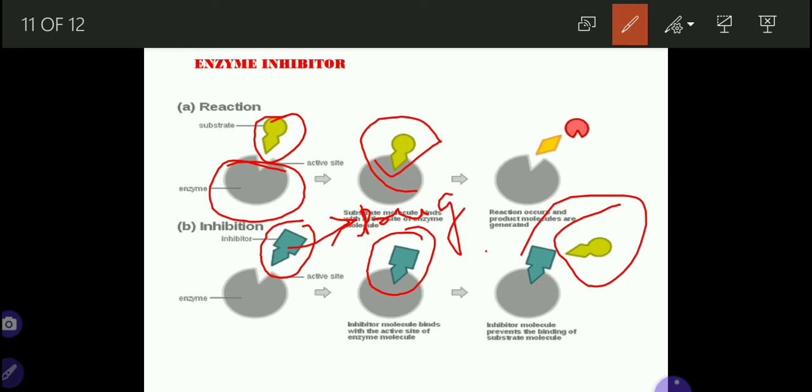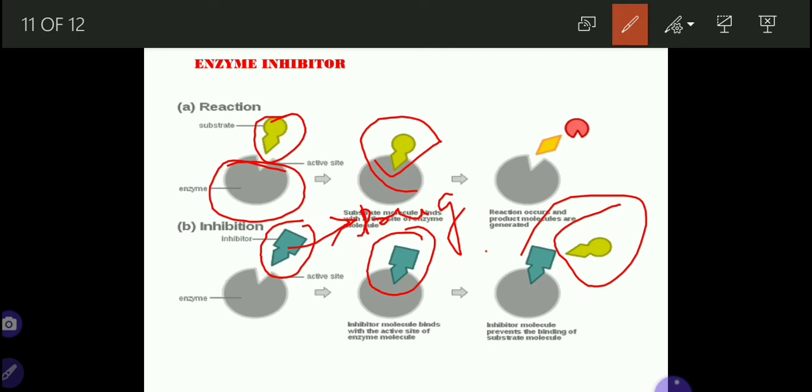Here you can see the enzyme has been inhibited. The substrate which was supposed to enter the enzyme, or we can say the substrate which was supposed to form the enzyme-substrate complex, is no longer available because the drug inhibited that active site.